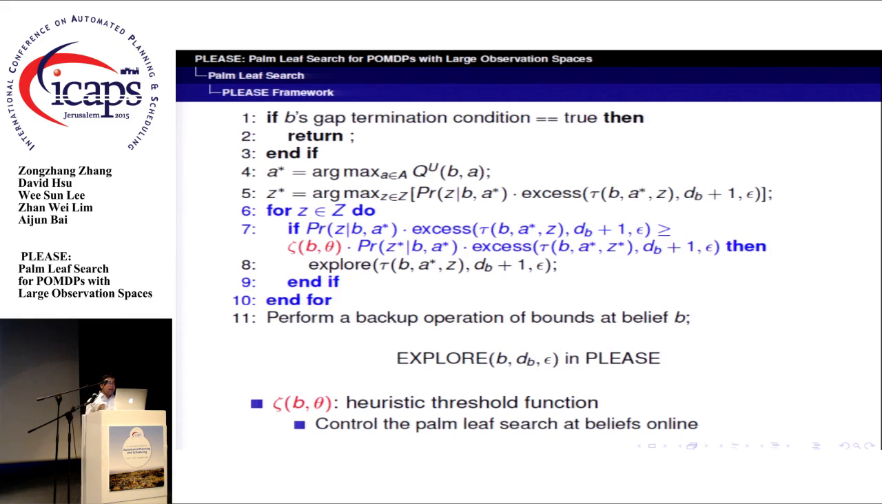Now let's see the PLEAS algorithm as shown in this slide. Compared with the original trial-based search algorithms, PLEAS adds a for loop in lines 6 to 10. This loop allows the algorithm to search forward more than one outcome in its forward exploration phase when the potential impacts are close to the highest one. Note that zeta of b, theta in red color is the heuristic threshold function to control the palm leaf search at beliefs online.